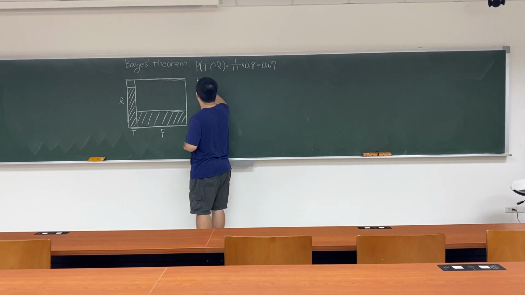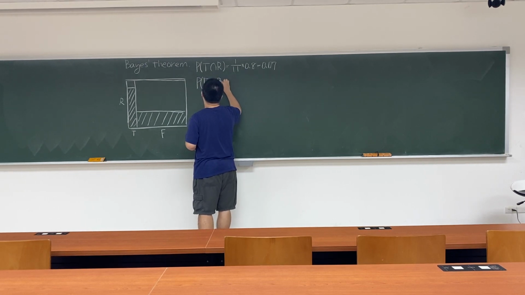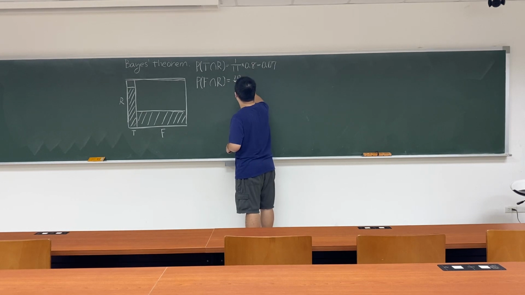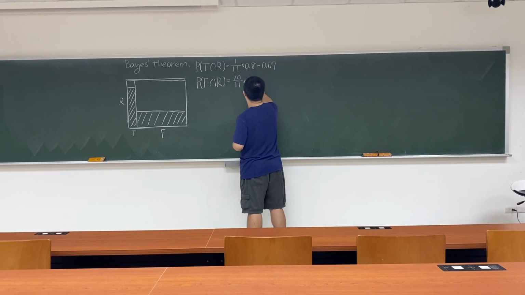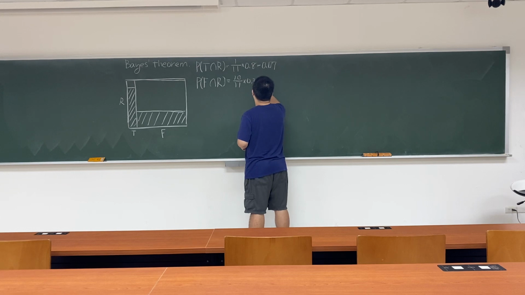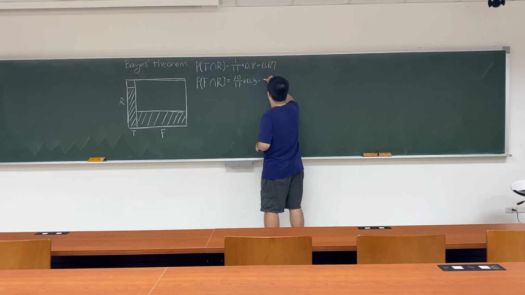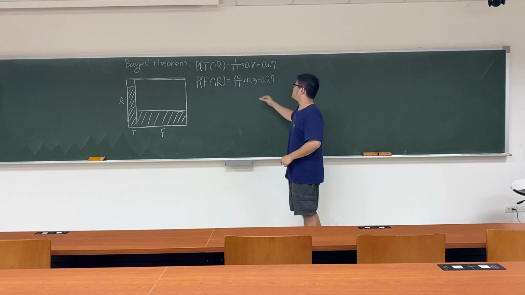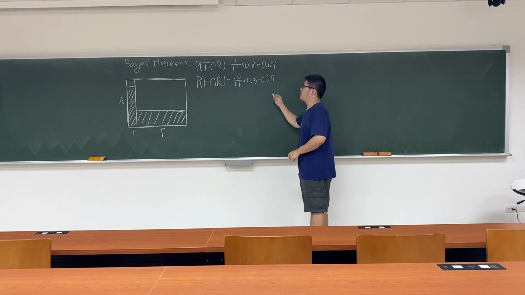And the probability of those who are farmers and love reading is 10 divided by 11 times 30%. And this is equal to 0.27.